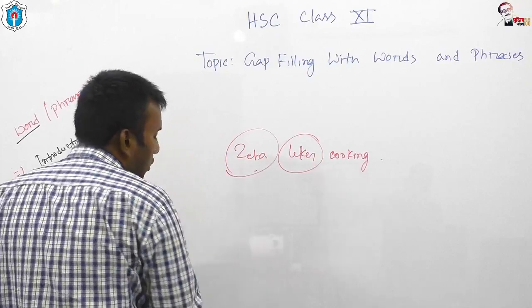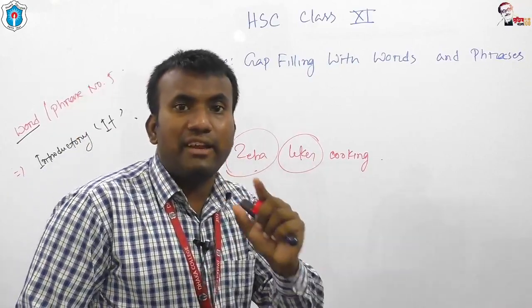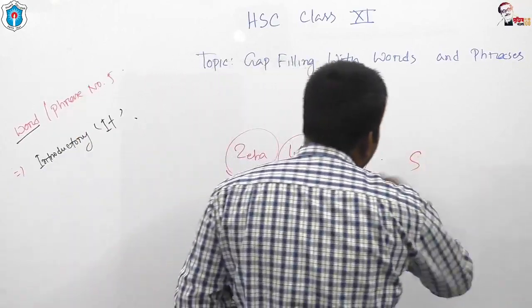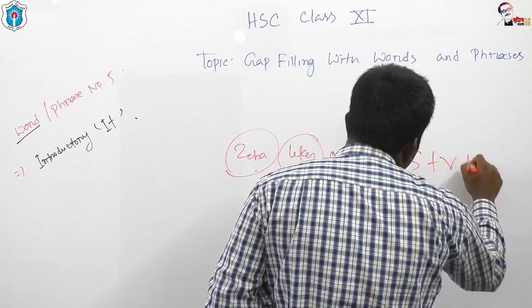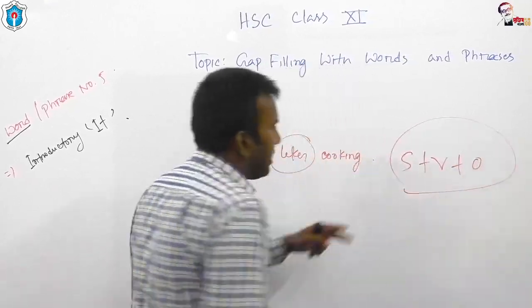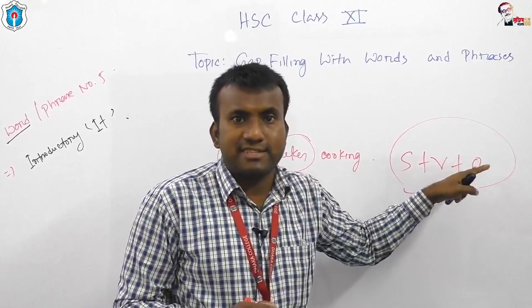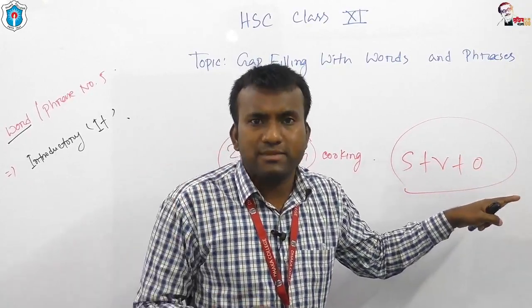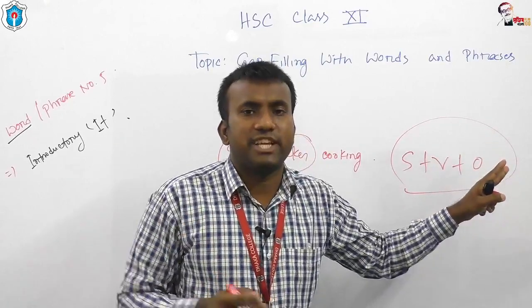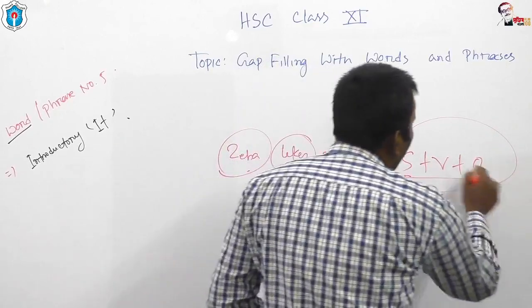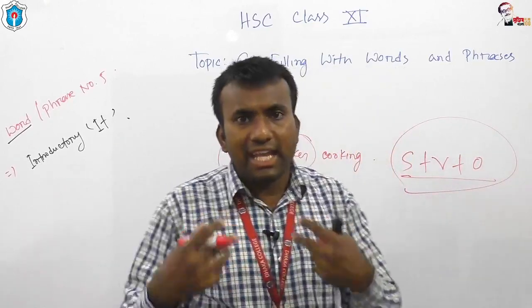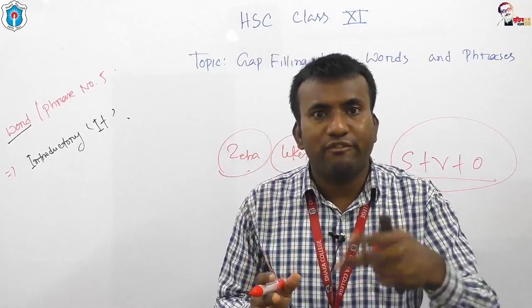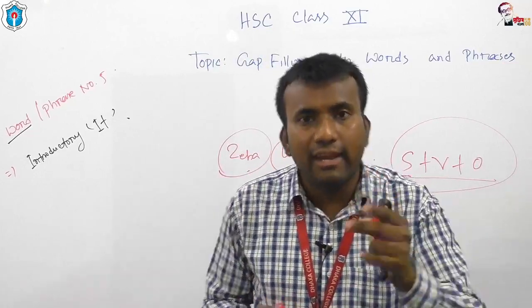Okay, so an English sentence maintains the structure subject, verb, object. Normally an English sentence contains the subject, then the verb comes, and after the verb there might be an object. So SVO is the actual format of constructing an English sentence.